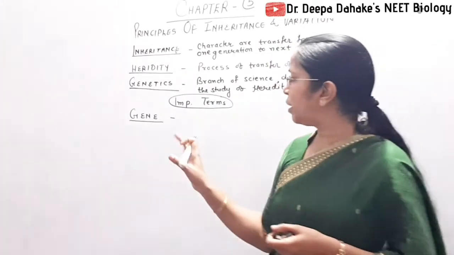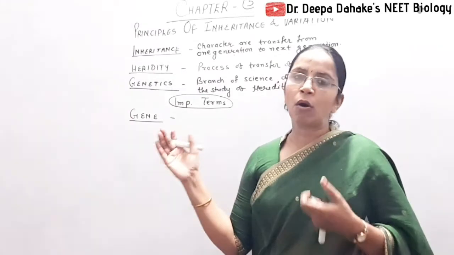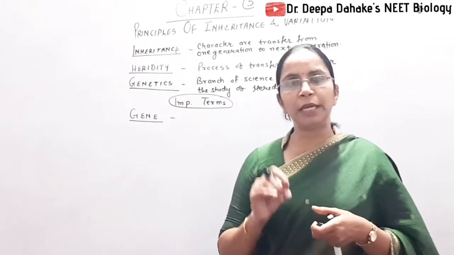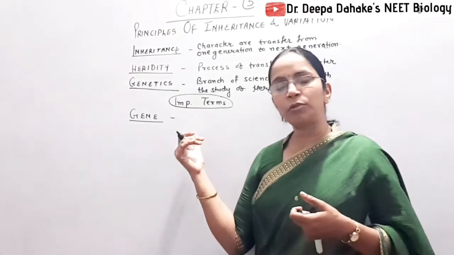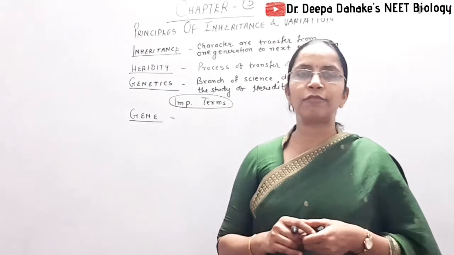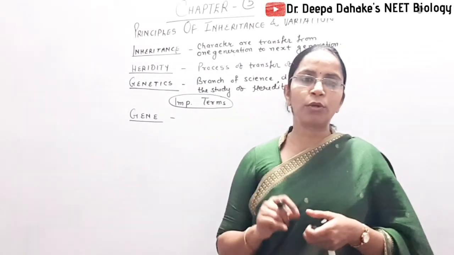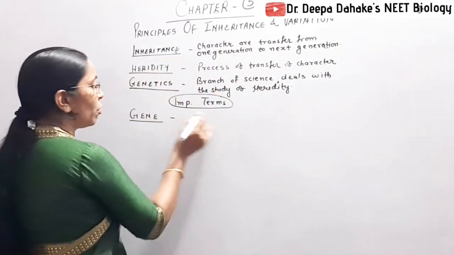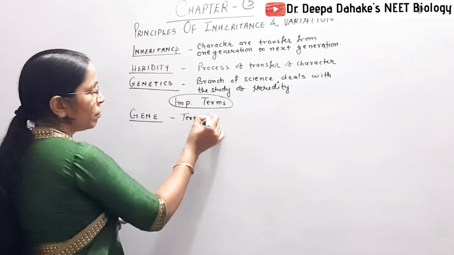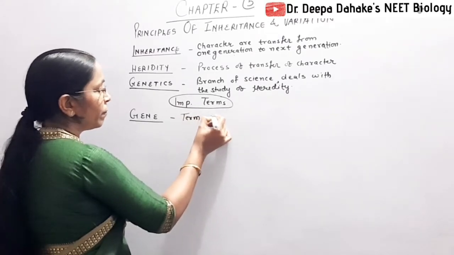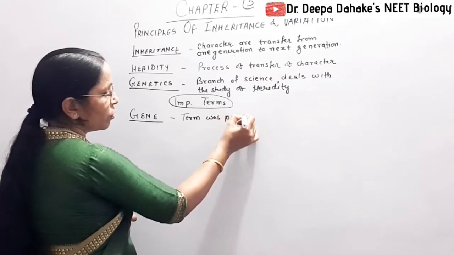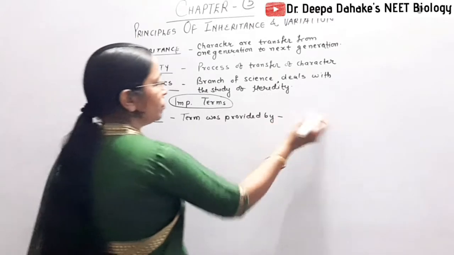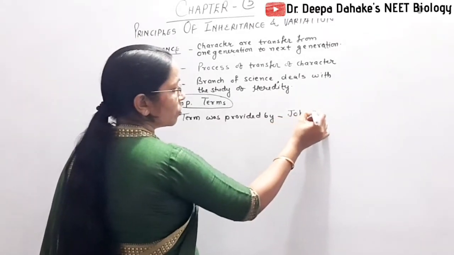So genes are present on the chromosome as bead-like structures, and DNA itself shows the presence of genes throughout its length. Now, the term gene was provided by Johansen.